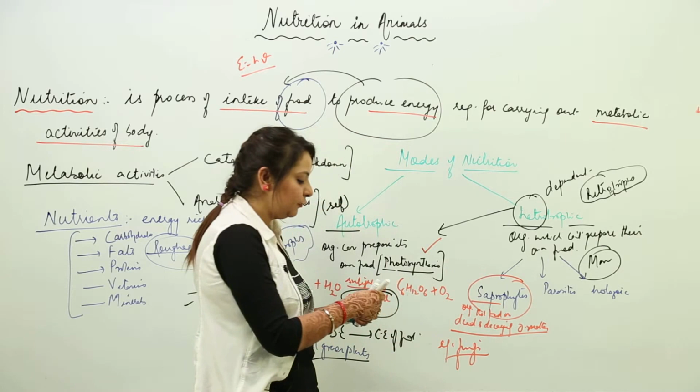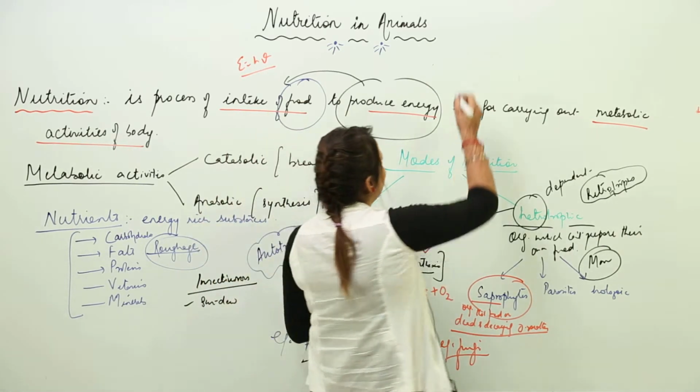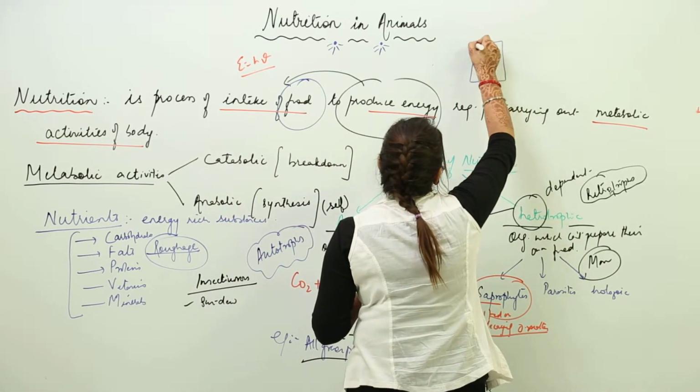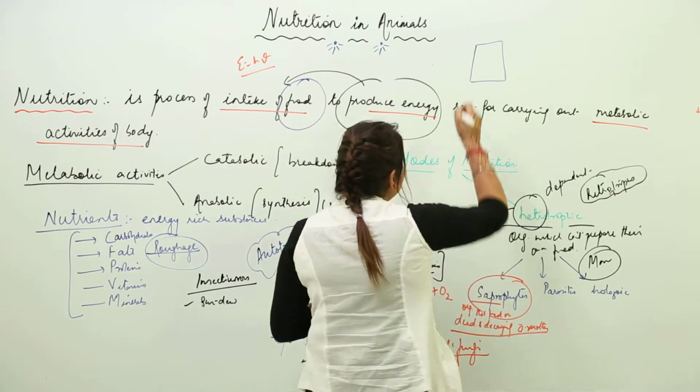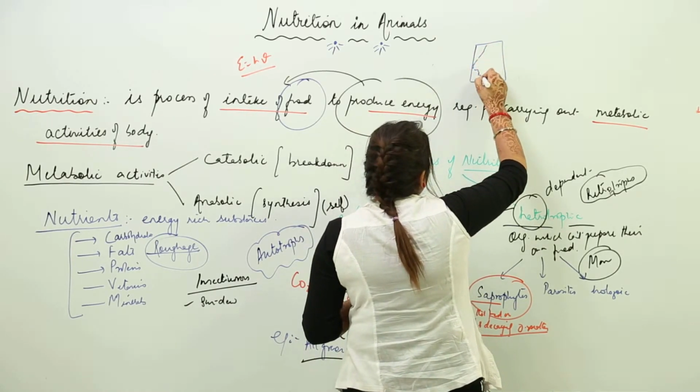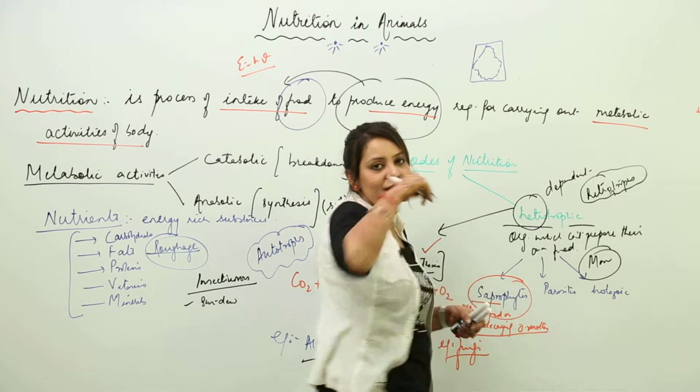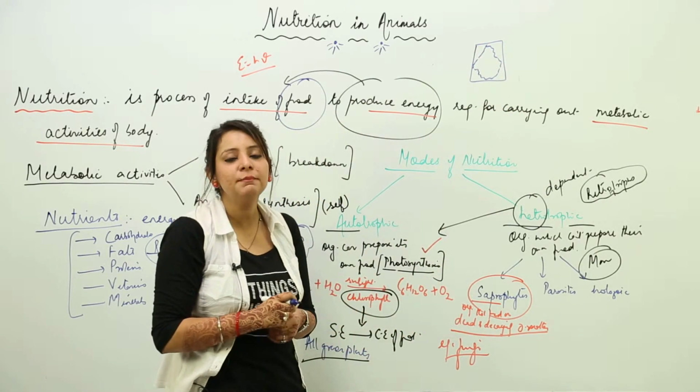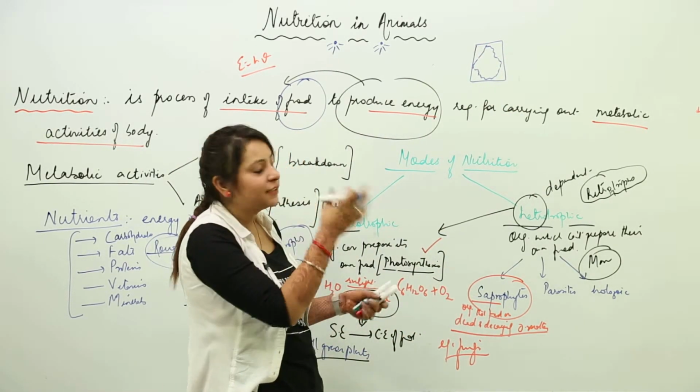See what a fungus actually does. Suppose your bread gets stale. The fungus grows on it. It doesn't have any mouth because it is a simpler organism, so how does it take food?